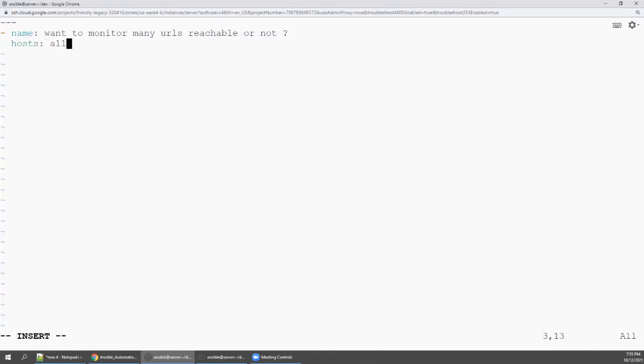I want all the Ansible clients, because there is an application running on all of them. Whenever these websites are down, the application will throw an error, so you need to keep monitoring these URLs. Maybe it could be your intranet or internet or somewhere else. I'm just giving you an idea. So we are starting the task.